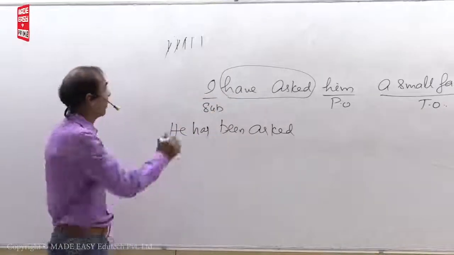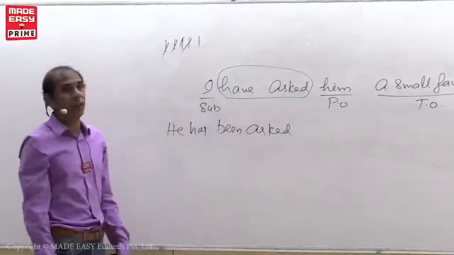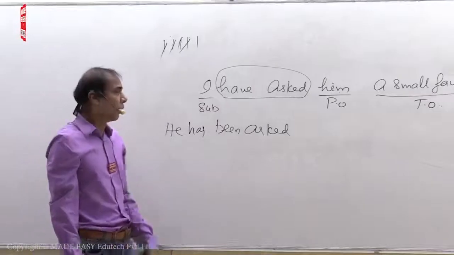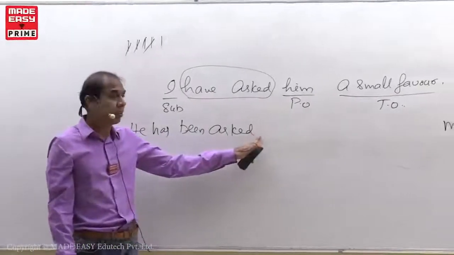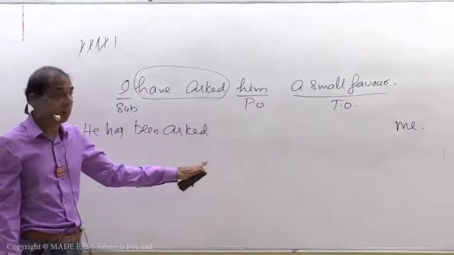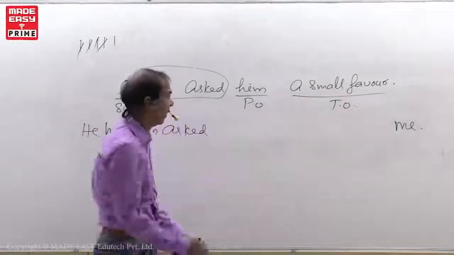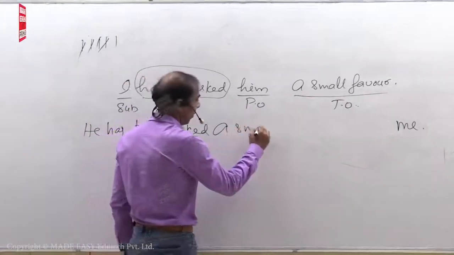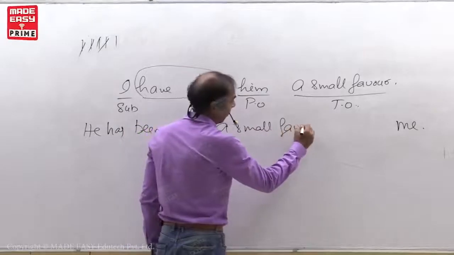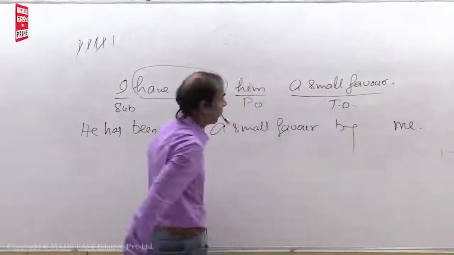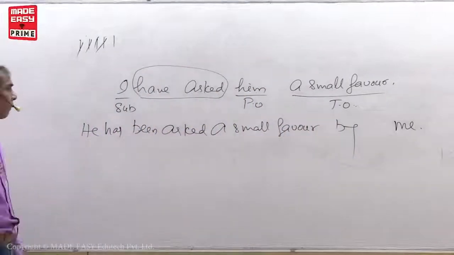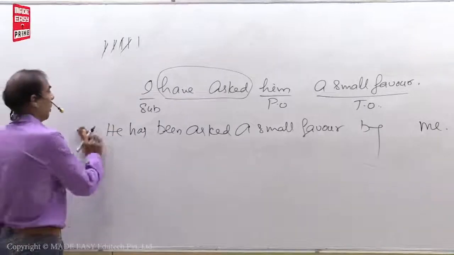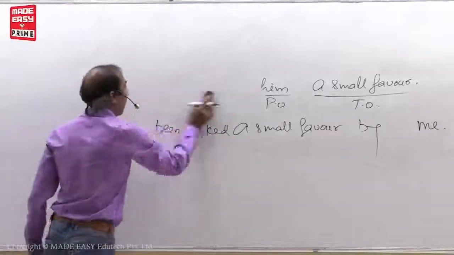I told you. Right. Next, put by. Where do you have to put by? After V3. But is any main point there in the sentence? Yes, one main point is left in the sentence. What is that? A small favor. Then you write by. That's it. He has been asked a small favor by me. Very easy.